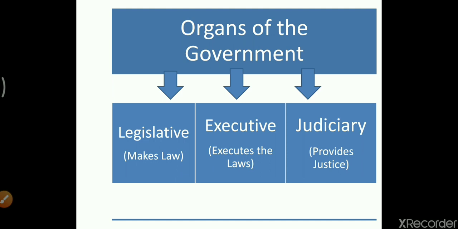Judiciary, as the word suggests to us, is derived from the word justice, a place where justice is provided. So all the courts, whether it's Supreme Court, High Court and Subordinate Court, come under the judiciary, because that is the place where justice is being provided to us.